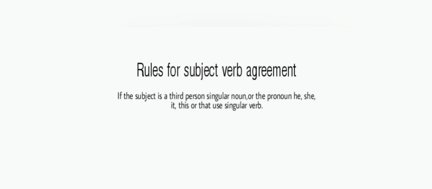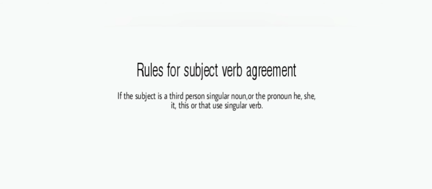Next point, if the subject is an indefinite pronoun such as both, many, much, all, few or several, use a plural verb. For example, few have already left. Or we can say all love honest people.